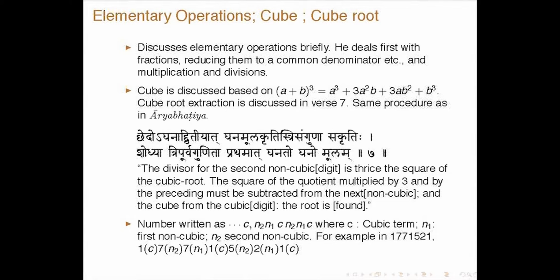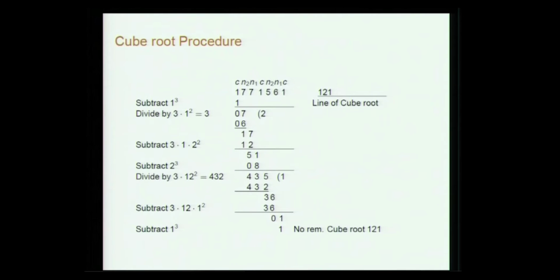For example, in this 1771521, you start from the right actually, so 1 is C, 2 is N1, 5 is N2 and so on. So, when you do this, I do not have to explain, the same example has already been done. So, I will skip the details.